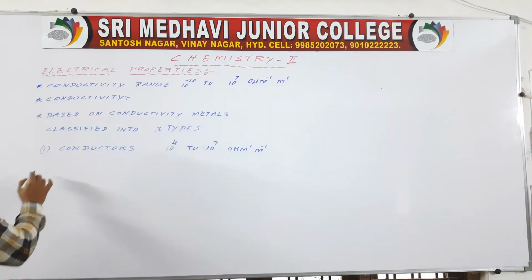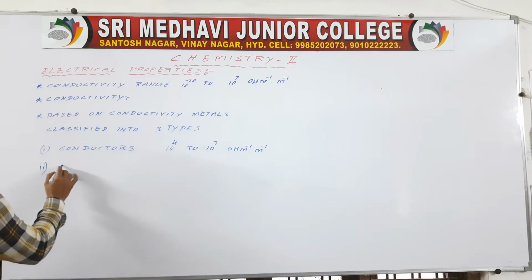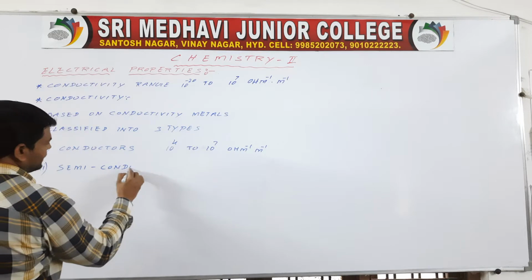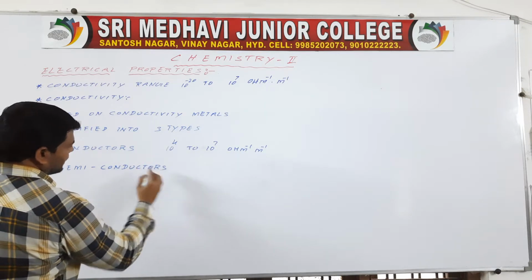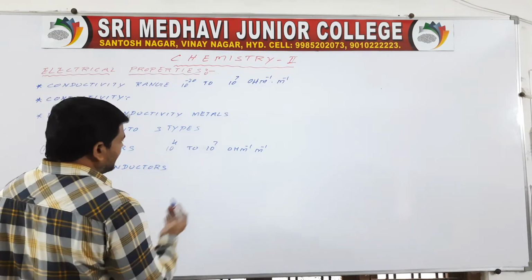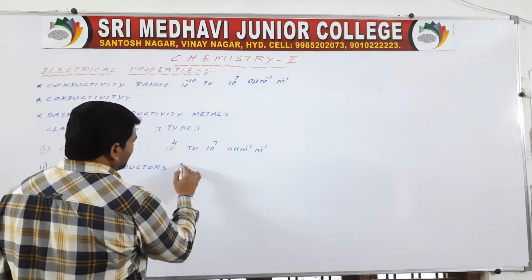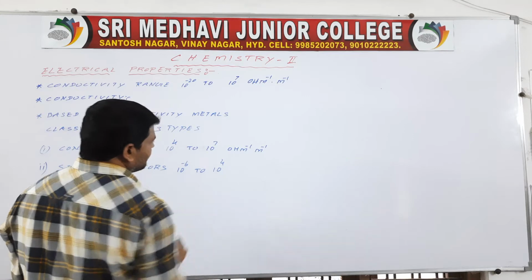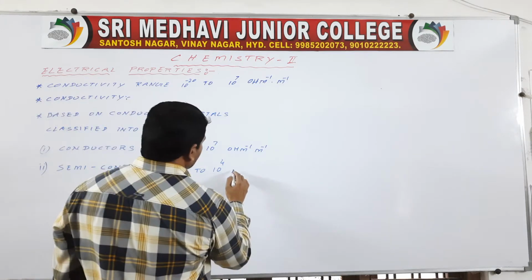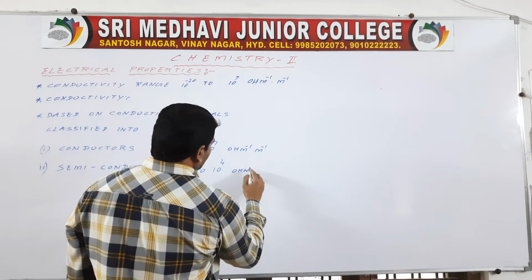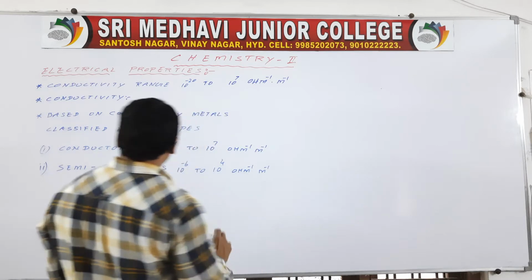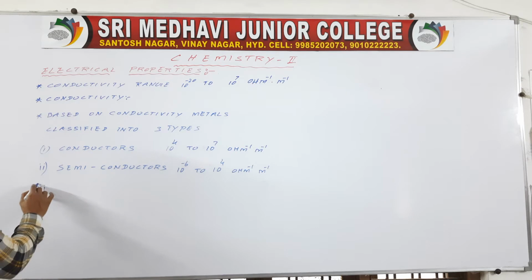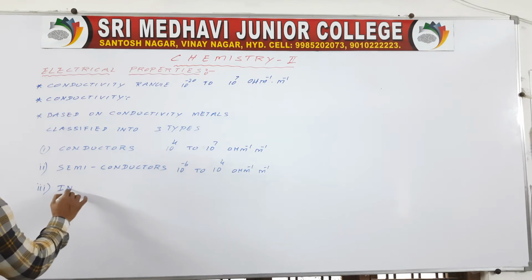Then the second one, semiconductors. Their range is between 10 power minus 6 to 10 power 4 ohm inverse meter inverse. Next, the third one, insulators.